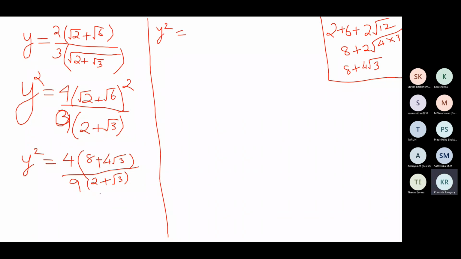So don't immediately rationalize the denominator. Don't try to multiply and divide by 2 minus root 3. We can see something common between 8 plus 4 root 3. 4 is common. So see this 4 which is already there and the 4 which now comes out common. Open bracket. What should I write here? What's in the bracket, children? Ma'am, 2 plus root 3.